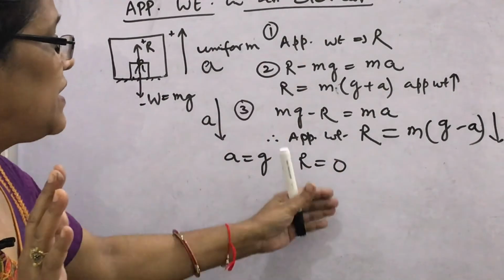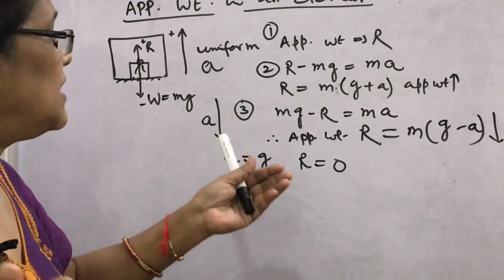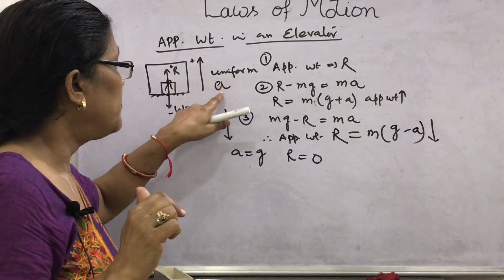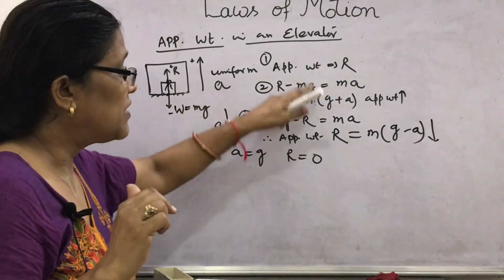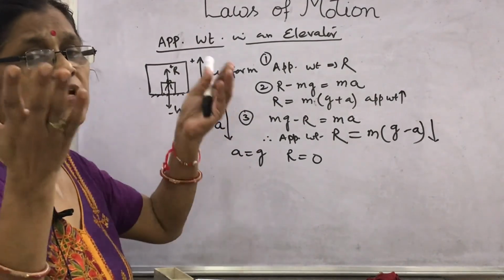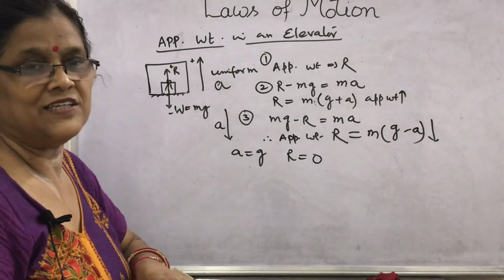So in this way, elevator cases are discussed, and questions are asked based on that. Remember that only if uniform acceleration a is given can you find the change in apparent weight. With uniform velocity, whether going upward or downward, there is no acceleration, so the apparent weight will not change.